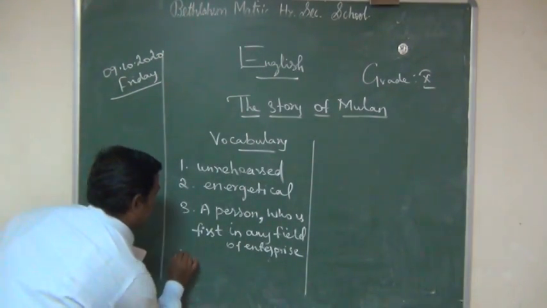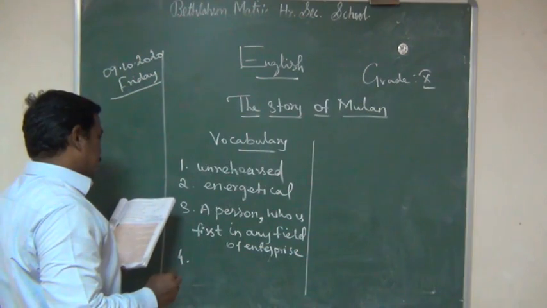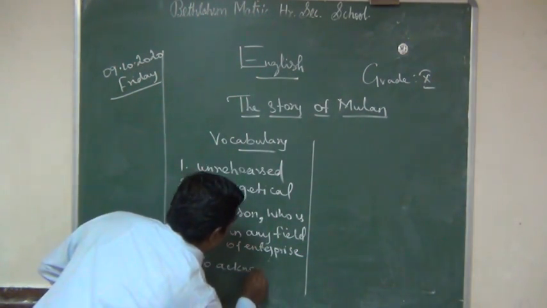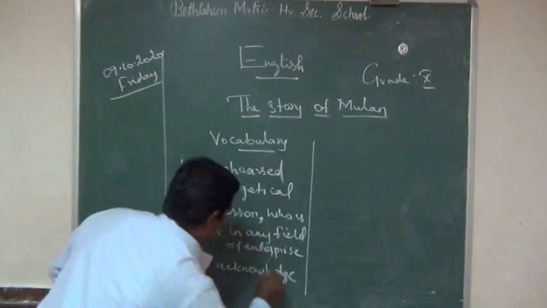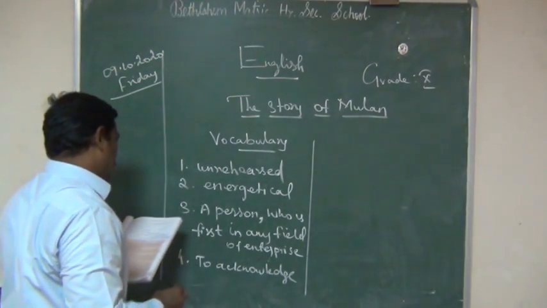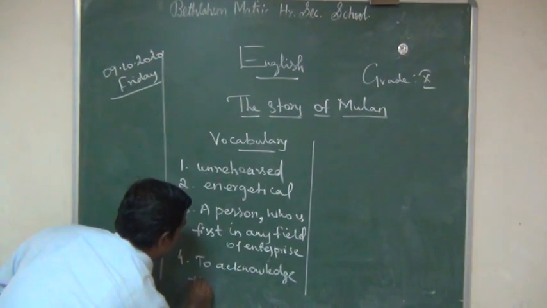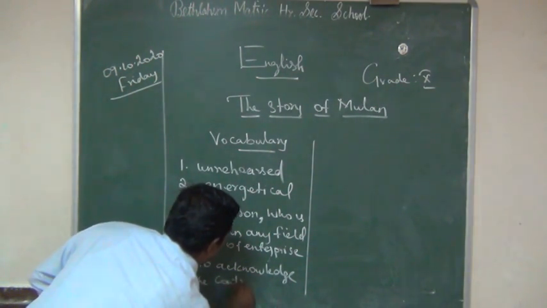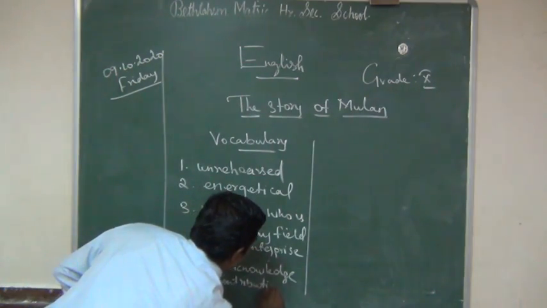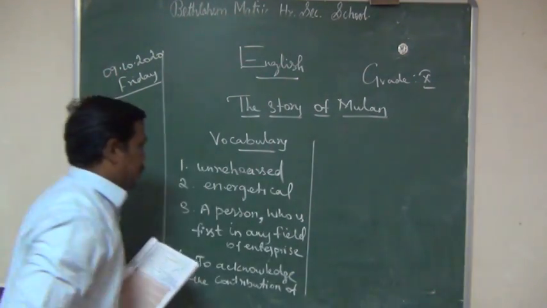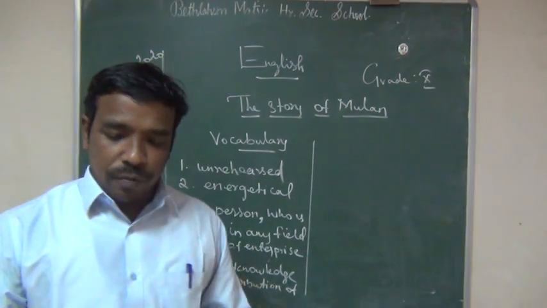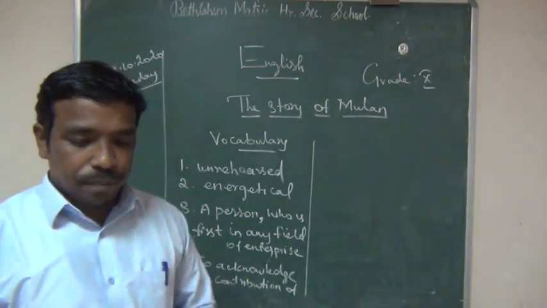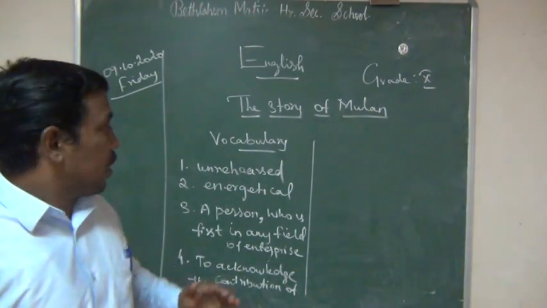Then credit, write the meaning of credit: to acknowledge the contribution of. Improvised means unrehearsed. Acrobatic means energetical.